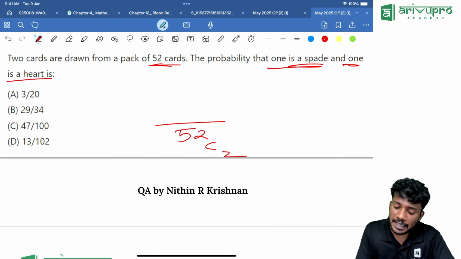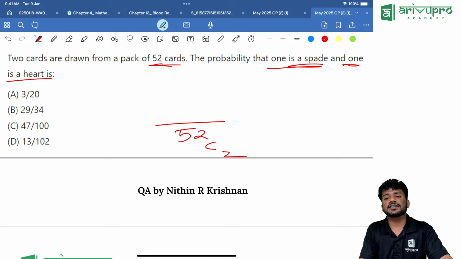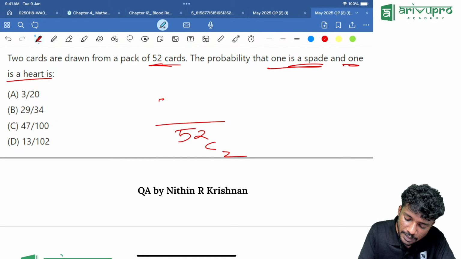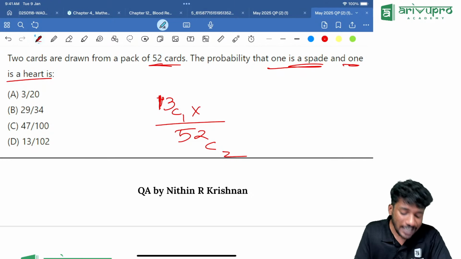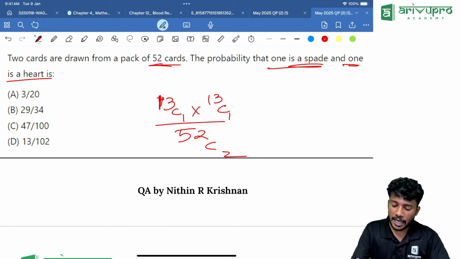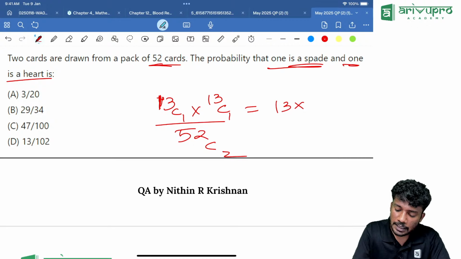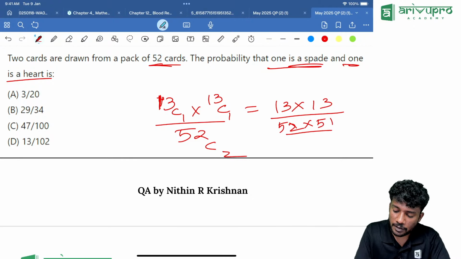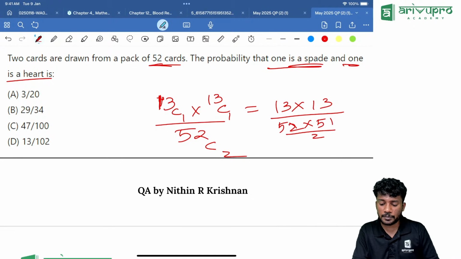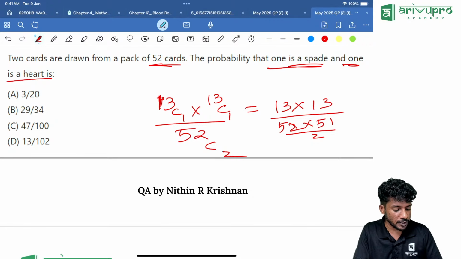Then the probability that it is a spade. How many spades are there? 13 spades, so I am choosing 1 from 13 spades, and means into. Then 1 is heart. How many hearts are there in total? 13, so 13C1. Answer is nothing but 13 into 13 divided by 52 into 51 divided by 2. Get me the answer. 52 into 51 divided by 2 is how much?